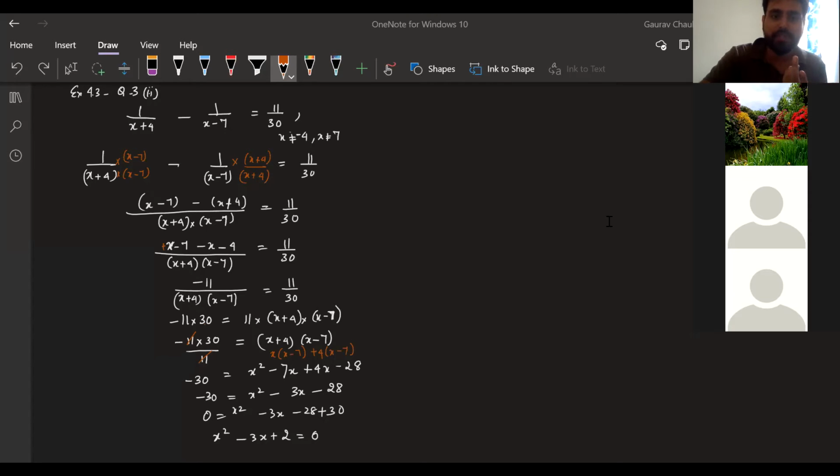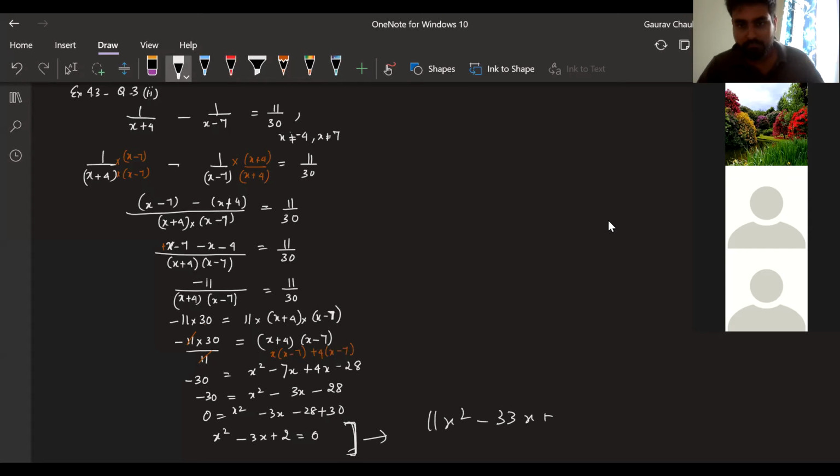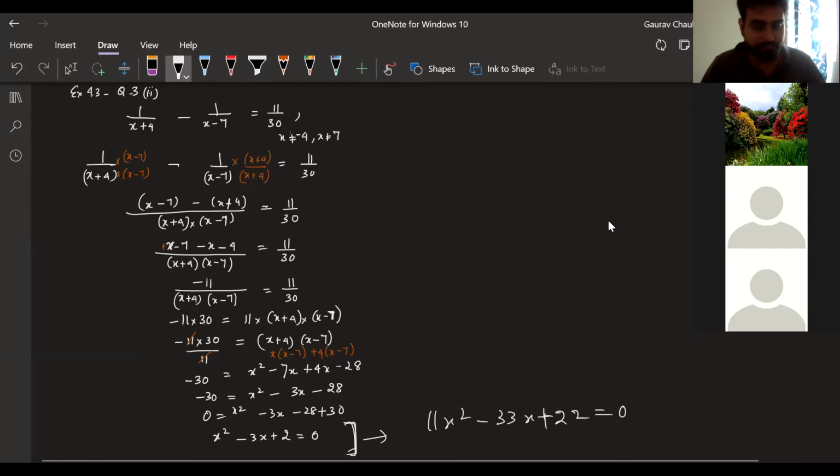Deepak, no problem. If you multiplied by 11, then what is going to happen is, finally, what is the equation that you got here? So 11x squared minus 33x plus 22. Now, did you directly go into ABC? Yes, sir. Okay, it was a tougher calculation, right? No, sir. It was easy? Okay, fine. Cool then. No problem.